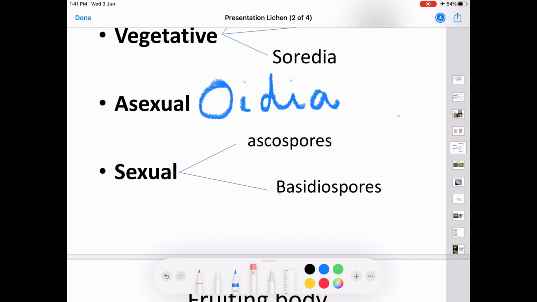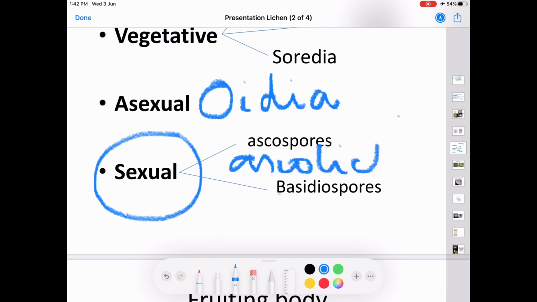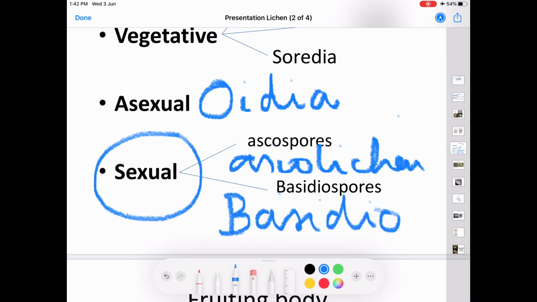Now, the third method of reproduction is sexual reproduction. In lichen, there are two different types of lichen. They are ascolichen and basidiolichen. If the fungal partner is from Ascomycotina, it is known as ascolichen, and if the fungal partner is from the Basidiomycotina, this is known as basidiolichen.